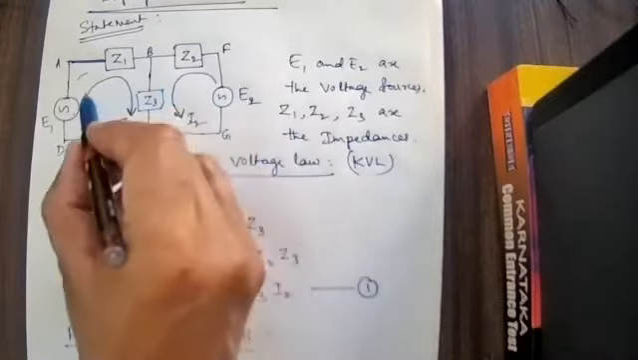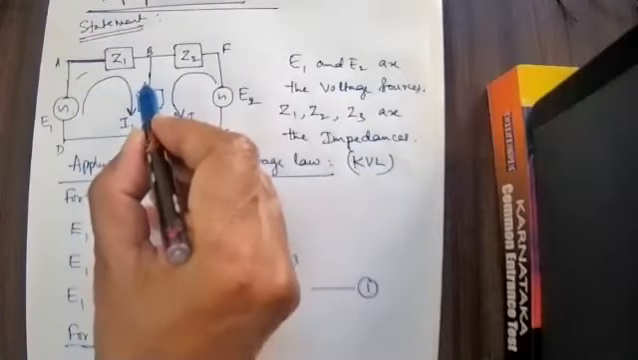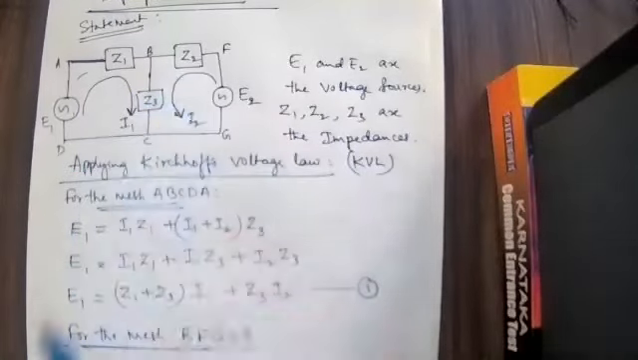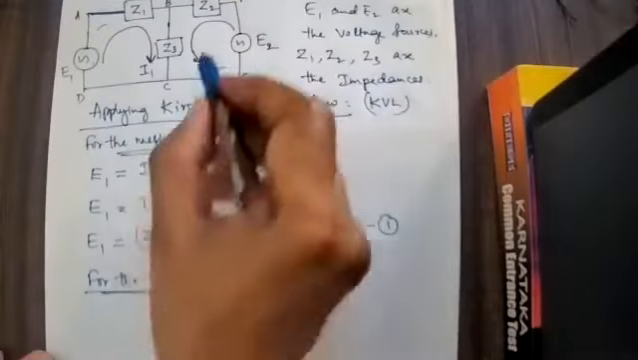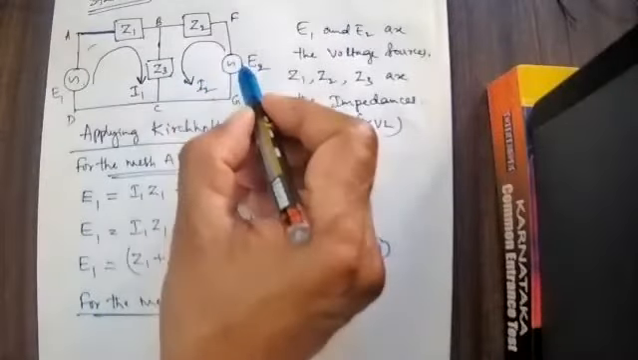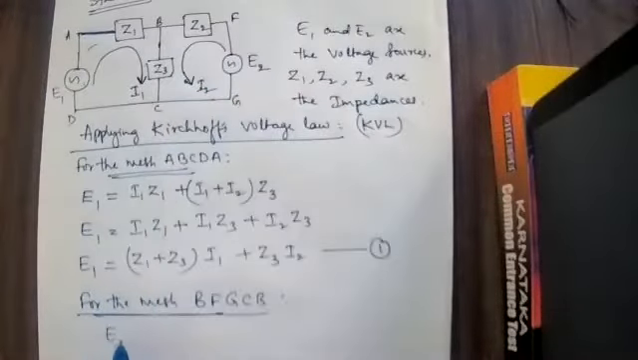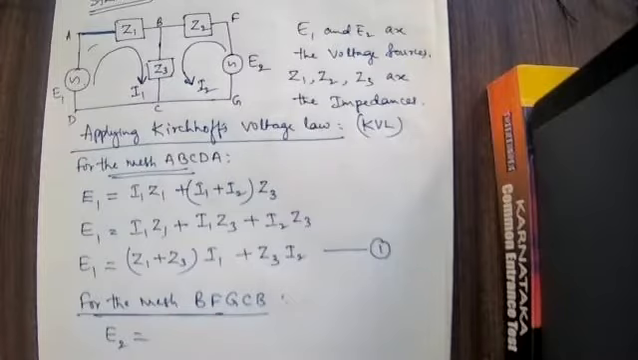But here the current flowing is I1, here also it is I2. I1 plus I2 in both the meshes. So therefore for this mesh, E2 is equal to. Can anyone write the answer now? Equation.